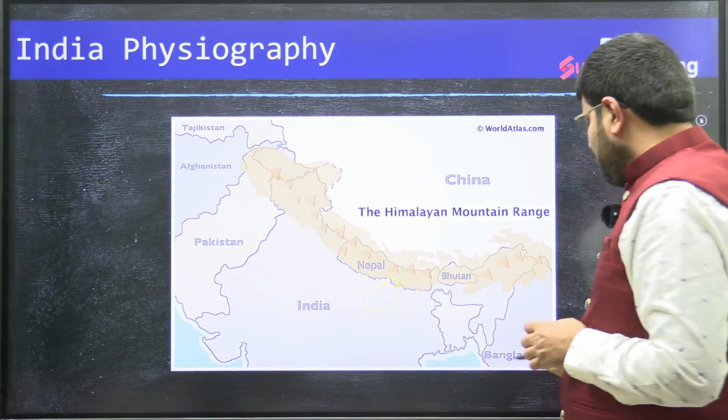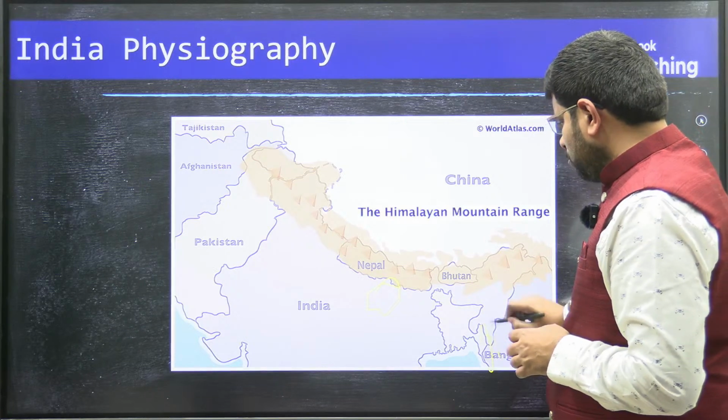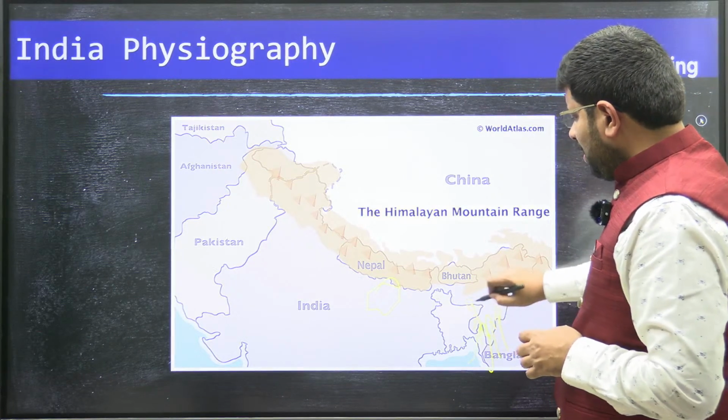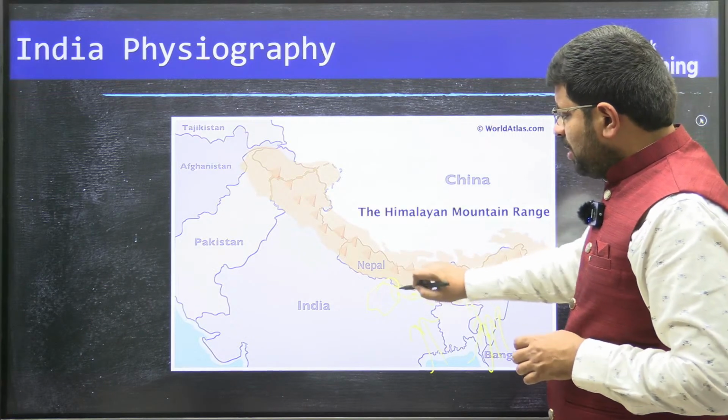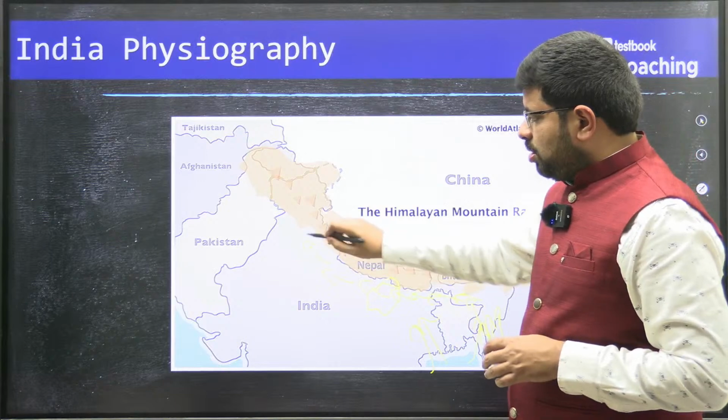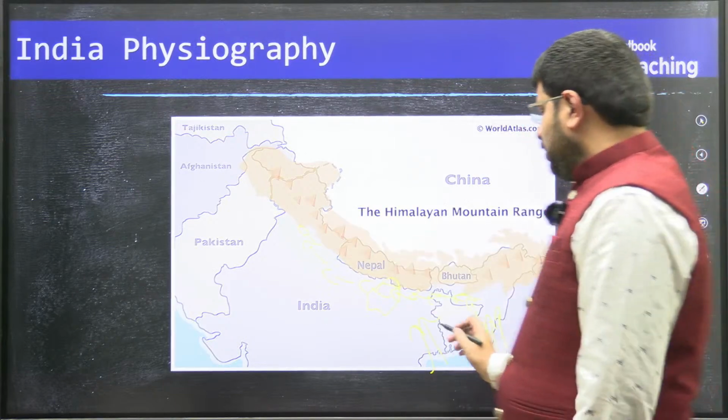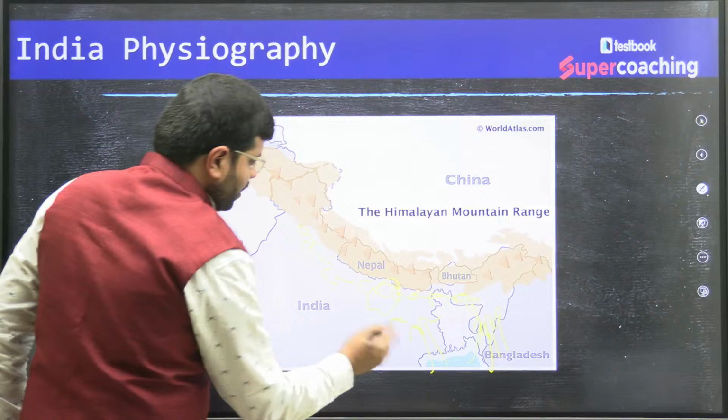If you see that, the winds from the Bay of Bengal enter like this. Because of the mountain structure, they travel like this. So what happens? Usually the rainfall decreases as you move from here.